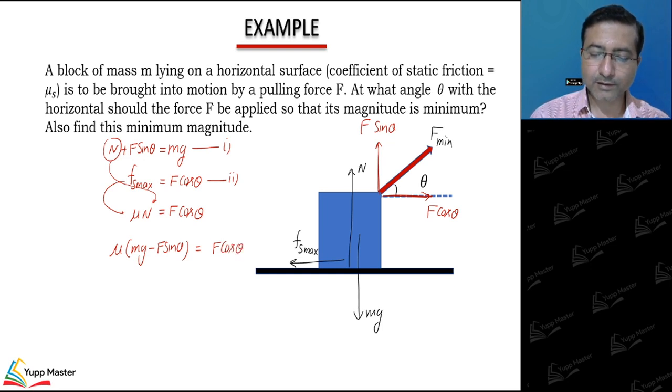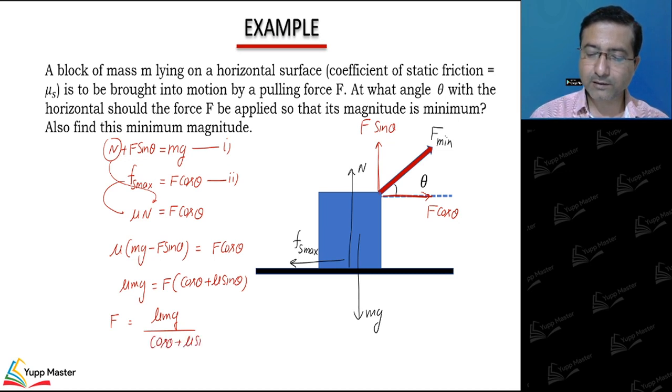If I further simplify, then I can see mu mg will be equal to F times (cos theta plus mu sin theta). That means F is mu mg divided by (cos theta plus mu sin theta).